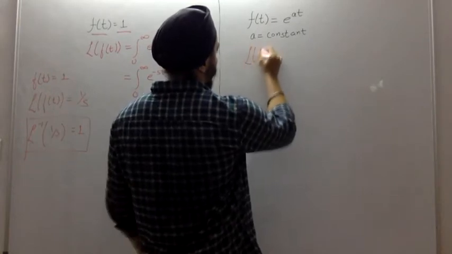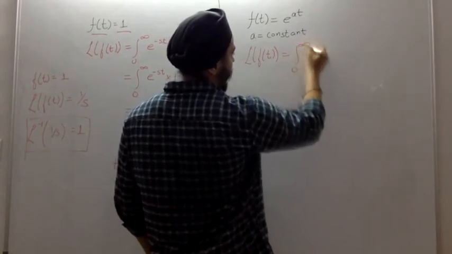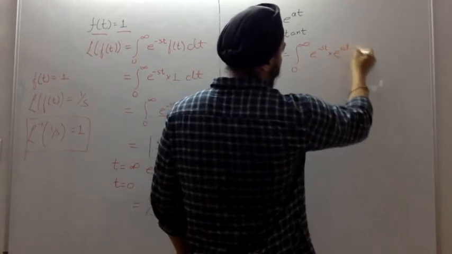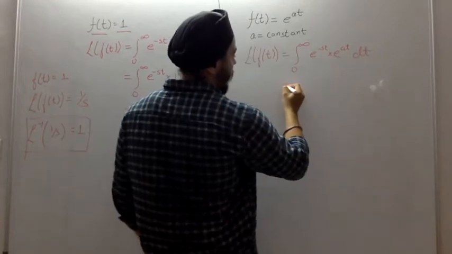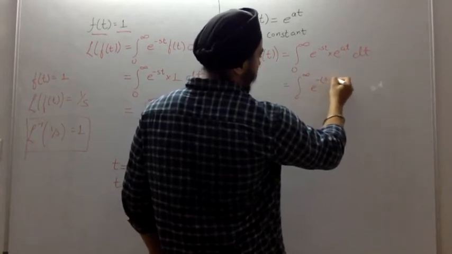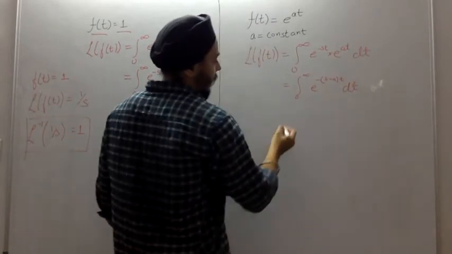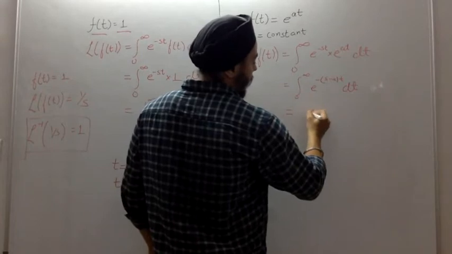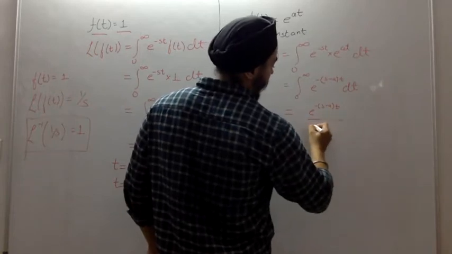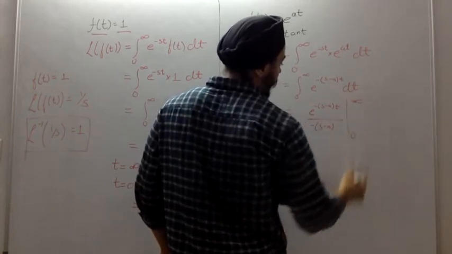So Laplace of f of t will be equal to integrating from 0 to infinity e to the power minus st multiplied by e to the power at times dt, which is equal to integrating 0 to infinity e to the power minus of s minus a times t dt, which will give us e to the power minus s minus a times t over minus of s minus a, from 0 to infinity.